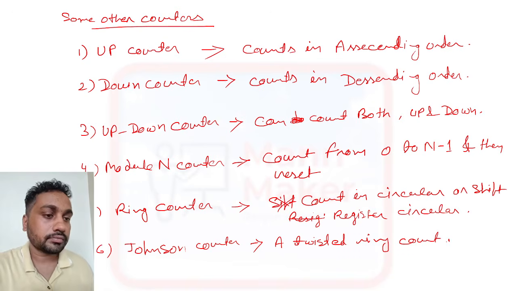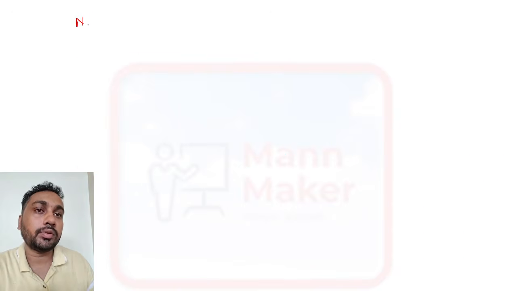It will complement the last state only. So these are all the types of counters. And some important points you have to note down here. First one, for mod n counter.